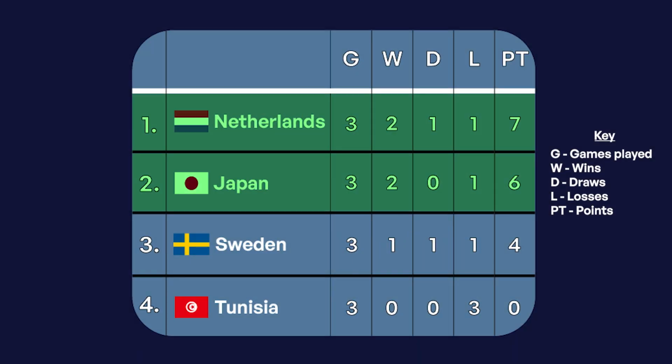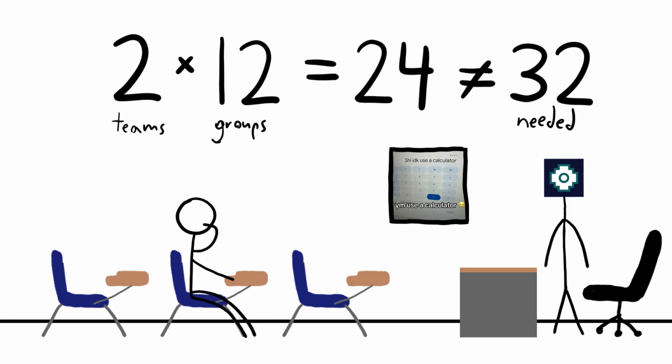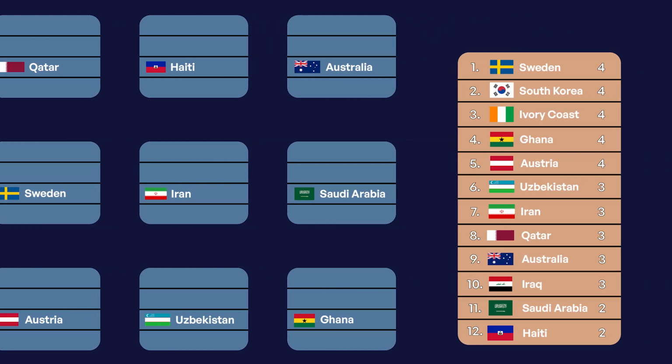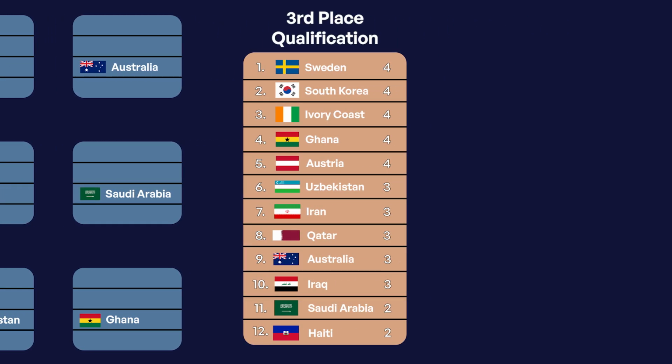Teams ranked 1st and 2nd move on automatically to the knockout stage. But wait, you say, that means there's still 8 empty spots. Good observation, you impatient fuck. To fill these last spots out, the 8 best 3rd place teams will also advance. To make this clear, just imagine that all the teams ranked 3rd in their groups are put into one big group based on points. The top 8 of this group qualify for the knockout stage, while the bottom 4 join the 4th place teams on their planes back home.